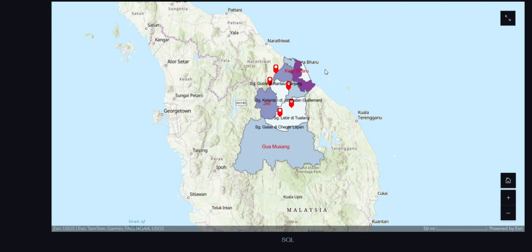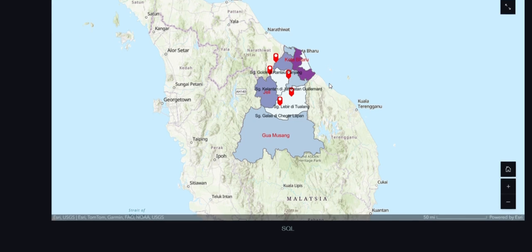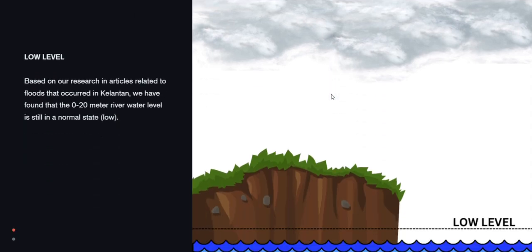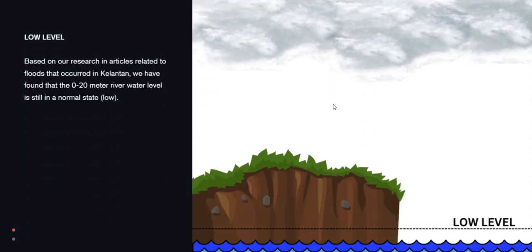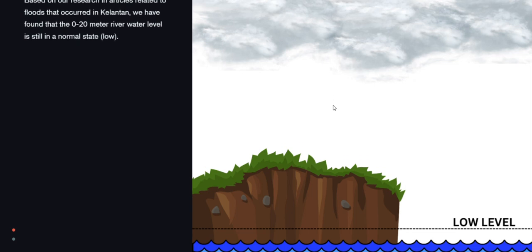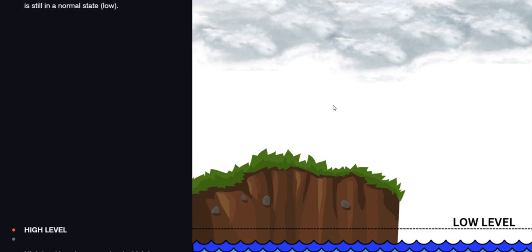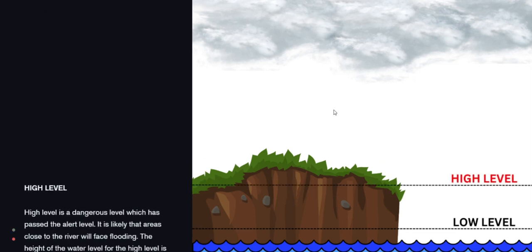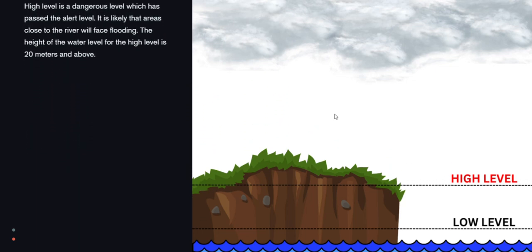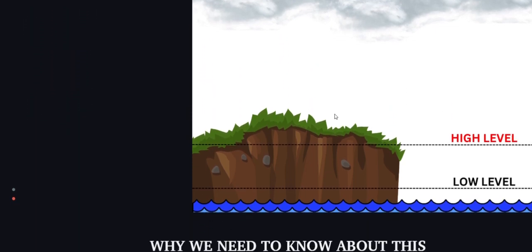This is used in ArcGIS Pro. And next we go to the water level threshold, where we tell that the low water level is in the measurement of meters, which is 0 until 20 meters, and the highest water level is over 20 meters.